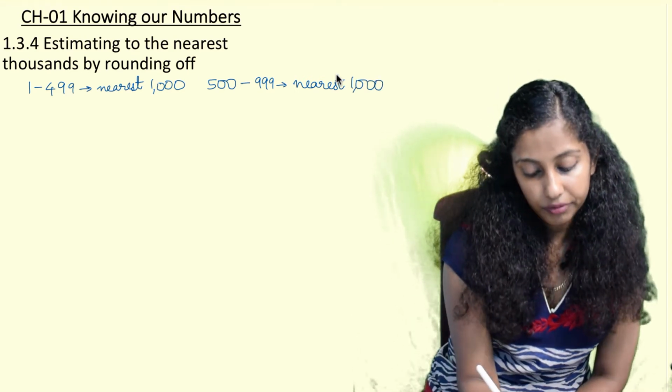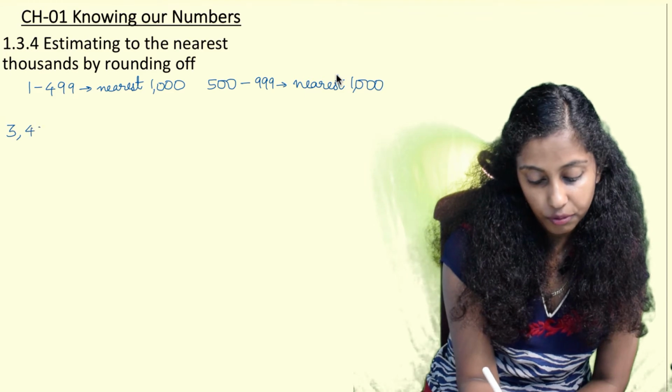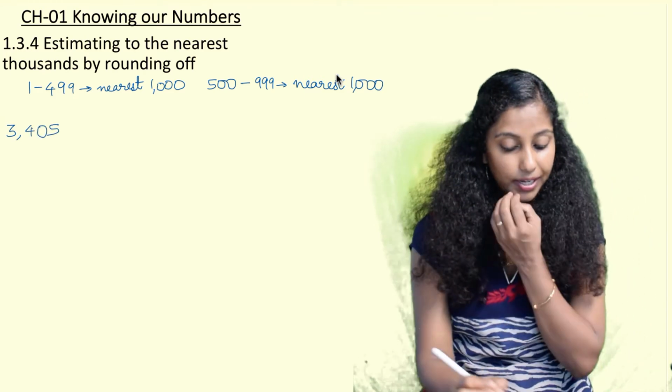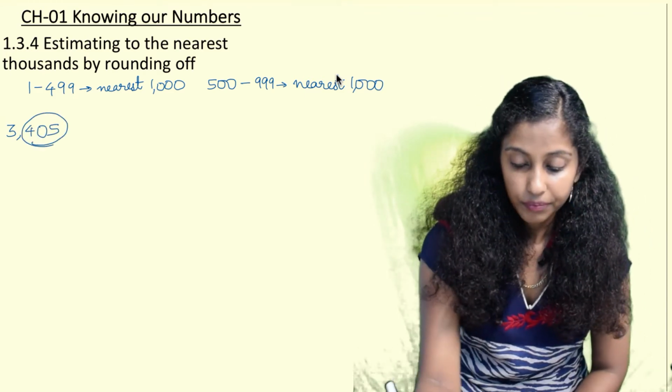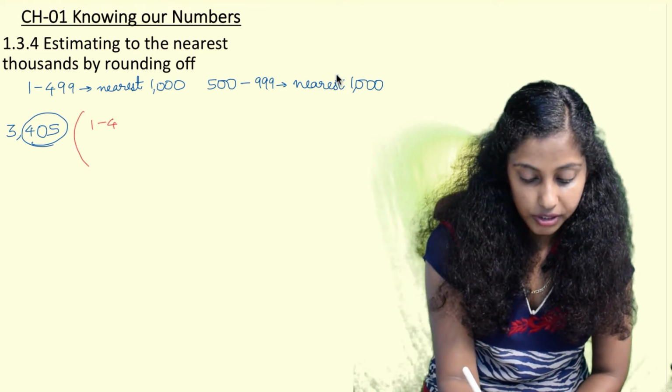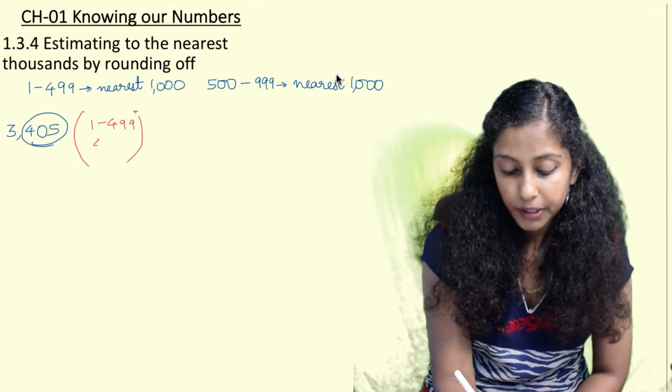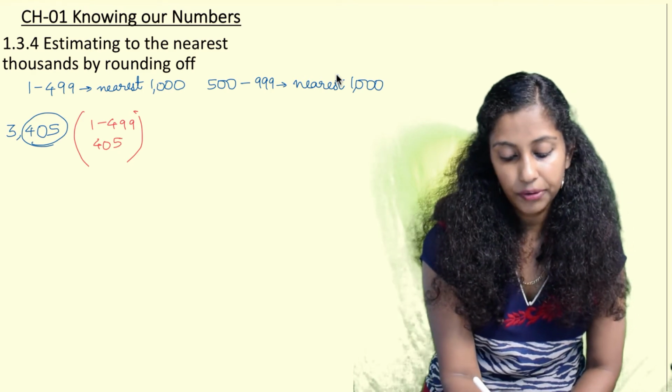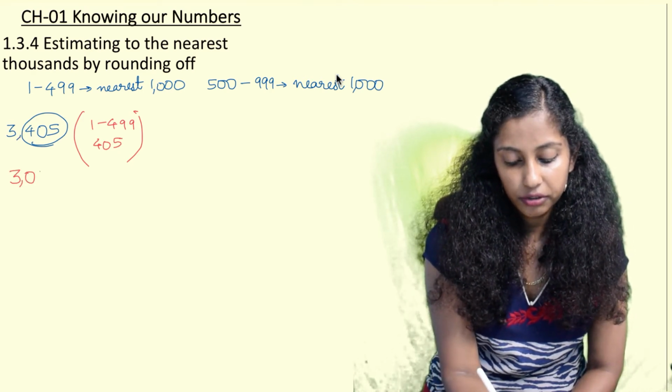For example, if the question given is 3405. Now when I see this 405, this 405 falls in the range of 1 to 499. So therefore this will be rounded off to the nearest thousand, that is 3000.